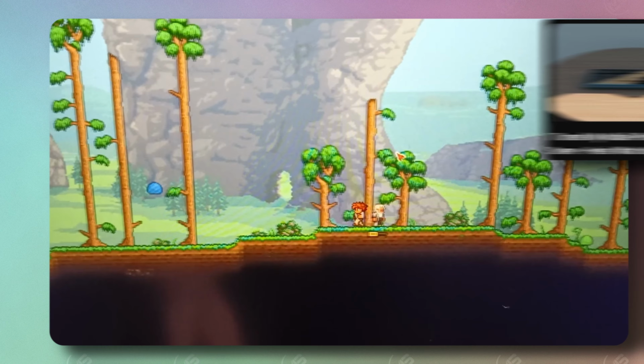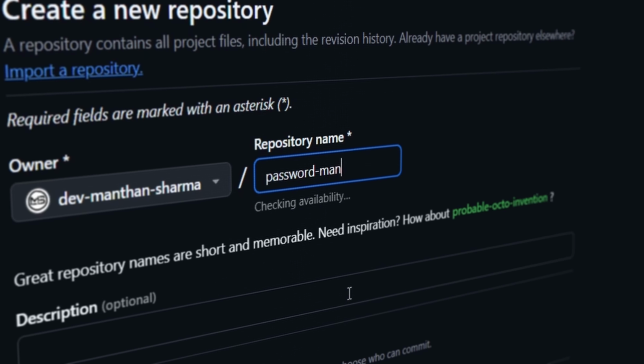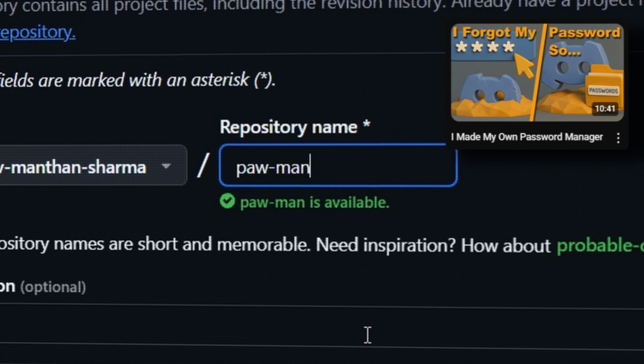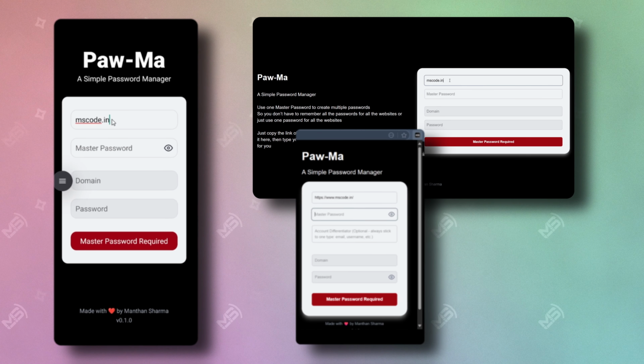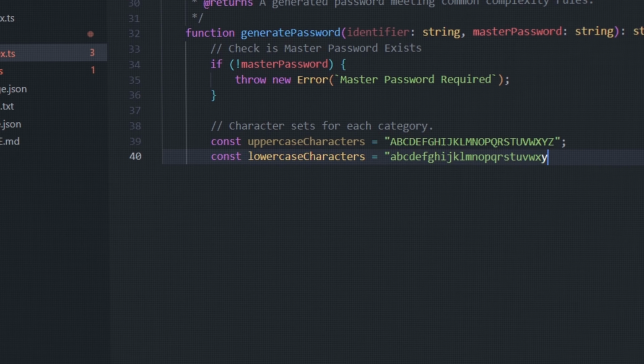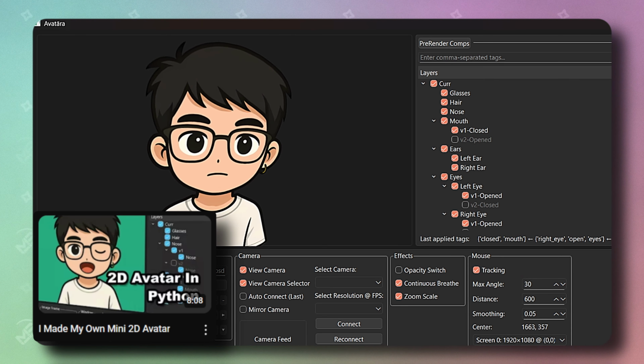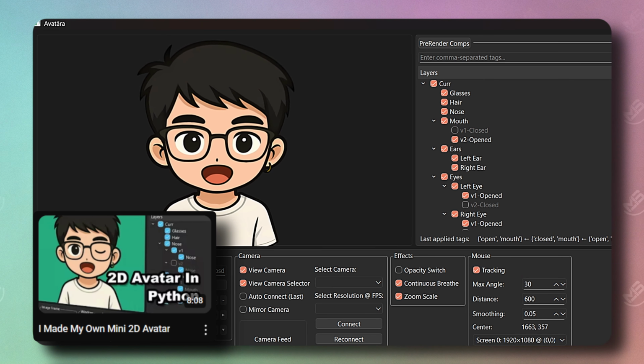In this year, I have tried many things, like using my mobile phone as a server and hosting a game in it, making and deploying my first personal website, creating a multi-platform password manager app for mobile, web, and extension that will use a shared core logic for handling consistent password generation in different platforms, making a 2D avatar app that will track my face, audio, and mouse data to animate the avatar, or this simple app to track my time when doing something, for which I haven't made a video by the way.